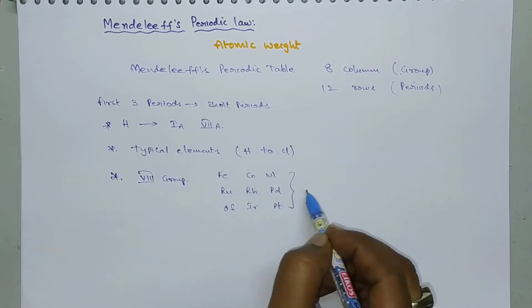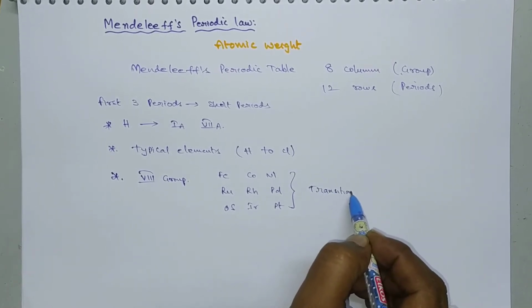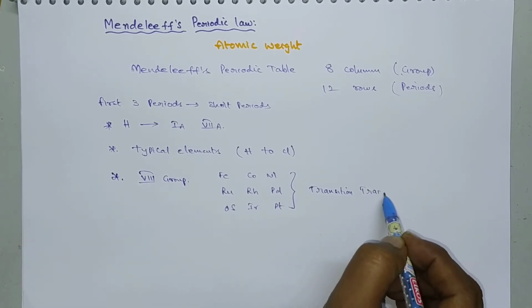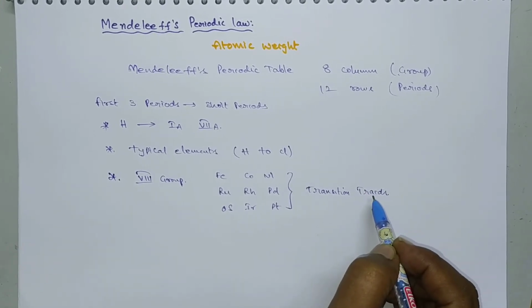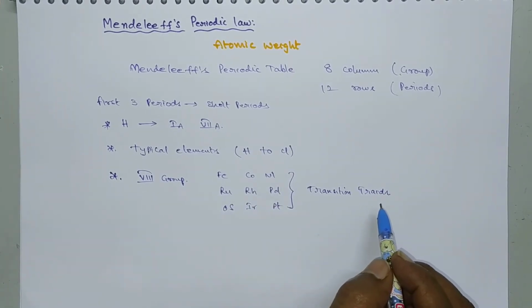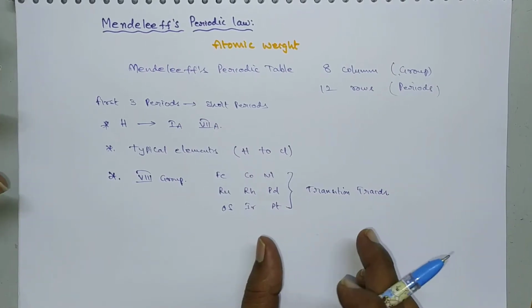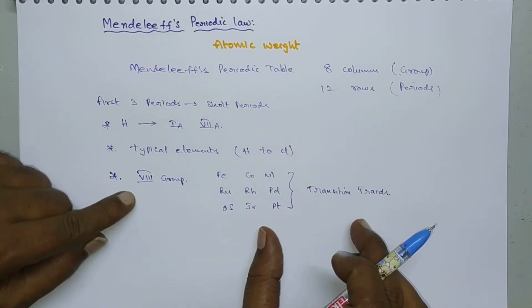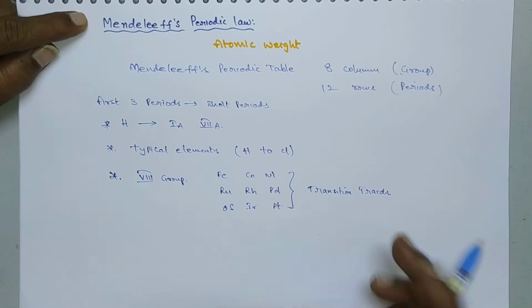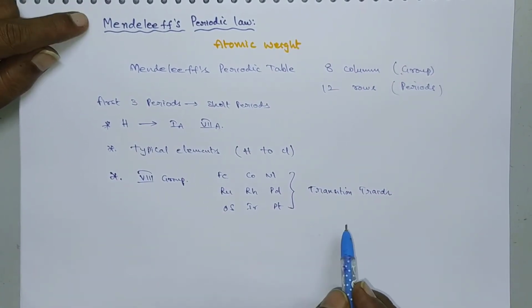These are called transition triads, because they generally belong to transition elements. In the examination he asks, which of the following are the transition triads? Remember, these transition triads belong to the 8th group elements in Mendeleev periodic table.